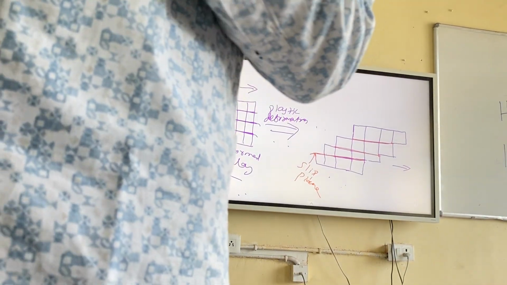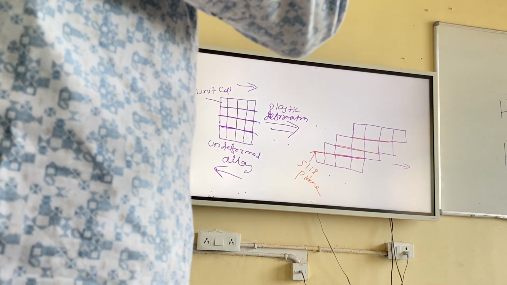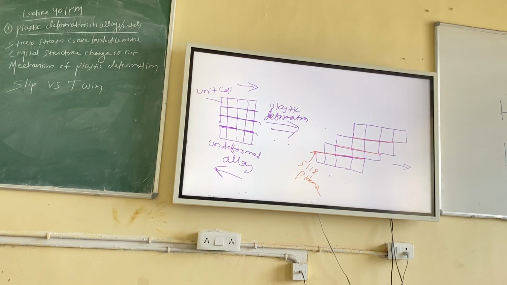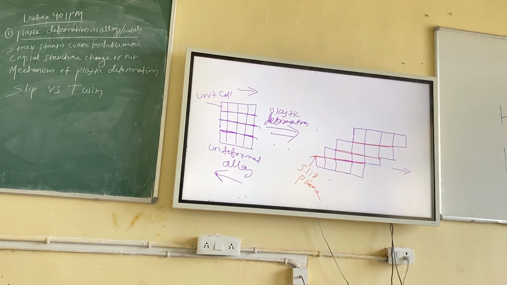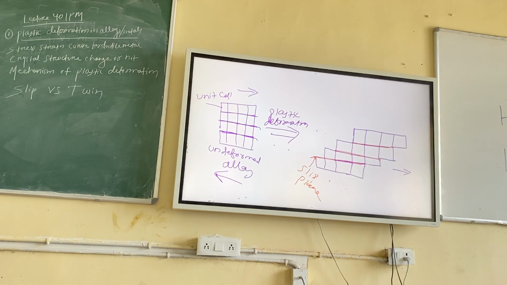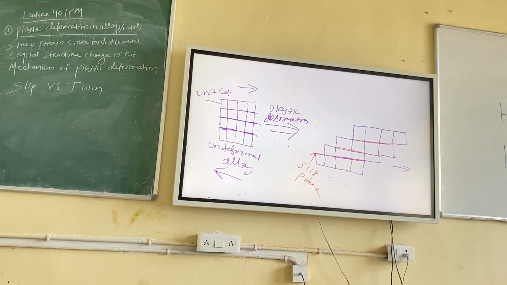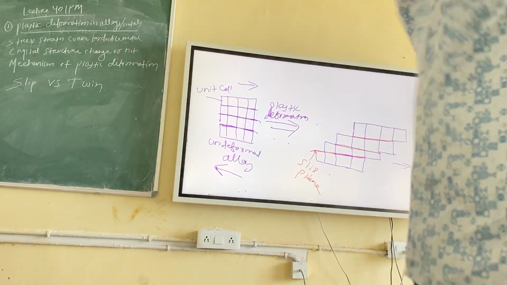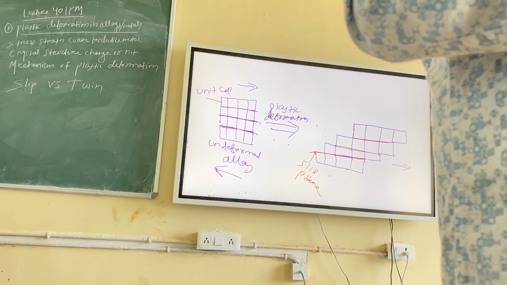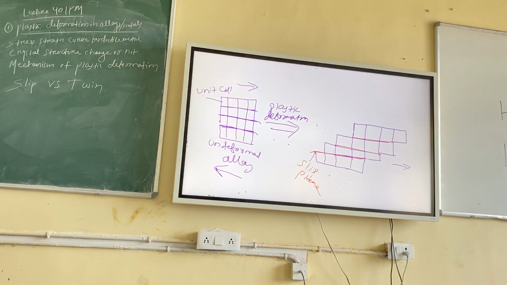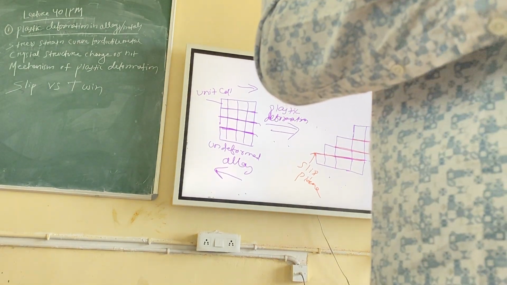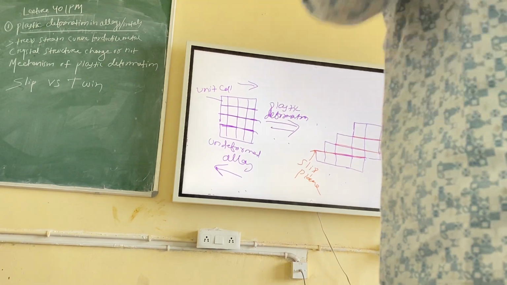You remember we have calculated linear density and planar density, right? Linear density means it is a line. Along that line, how many atoms are present? If more atoms are present, that means the density of atoms is more. Density of atoms being more means atoms are closely packed. Yes or no? Similarly, plane means planar density. That means in that particular plane, more atoms are present. If more atoms are present, density is more. That means they are closely packed in that particular area because more atoms are there.